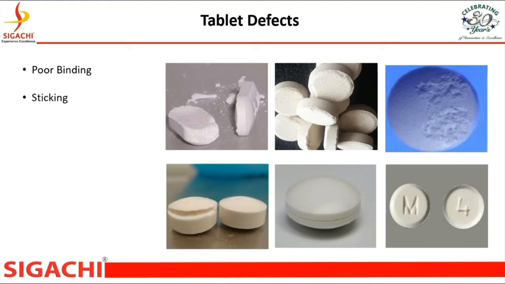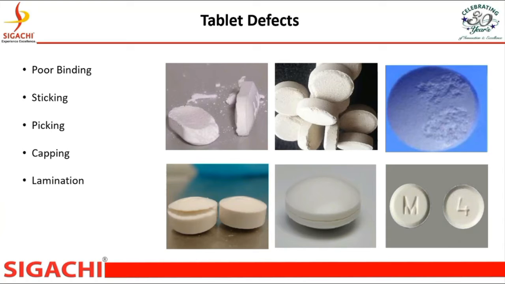Tablet weight loss, drug content variation, tablet visual defect, overbinding, sticking. Sticking refers to the tablet material adhering to the die wall. Picking. Picking is a more specific term that describes product sticking only within the letters, logo, or designs on the punch faces. Capping. The upper or lower segment of the tablet separates horizontally either partially or completely from the main body and comes off as a cap during ejection from the tablet press or during subsequent handling.